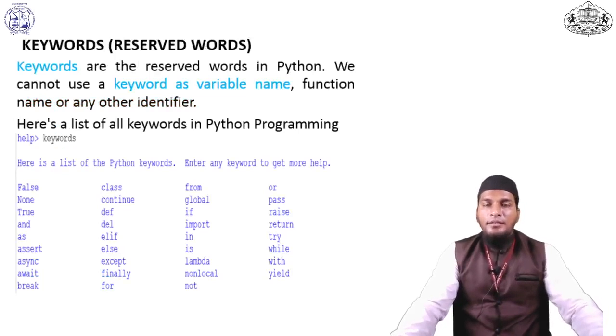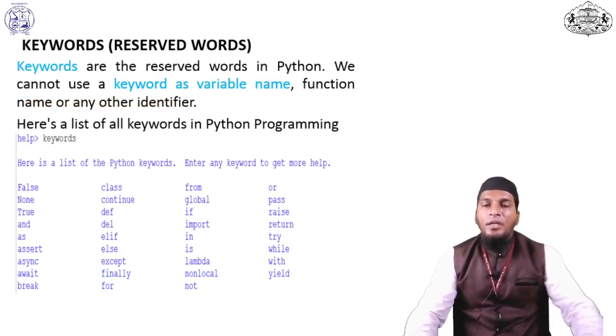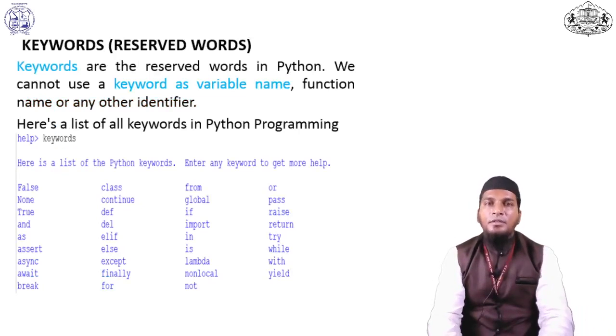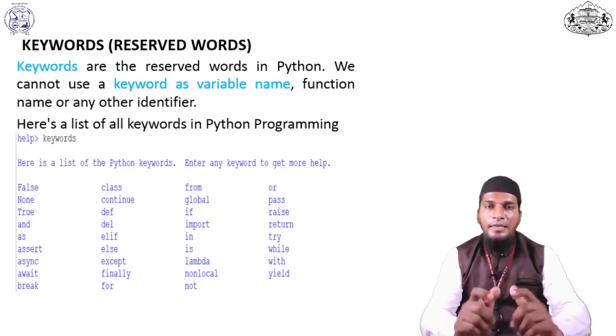Okay, let's see, there are keywords in Python. There are 33 keywords in Python. What are keywords? Keywords are reserved words in Python, meaning we cannot use a keyword as a variable name. We cannot use a keyword as a variable name.